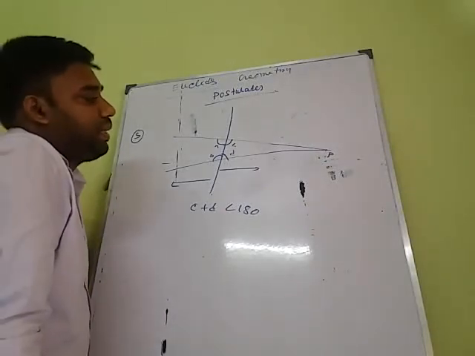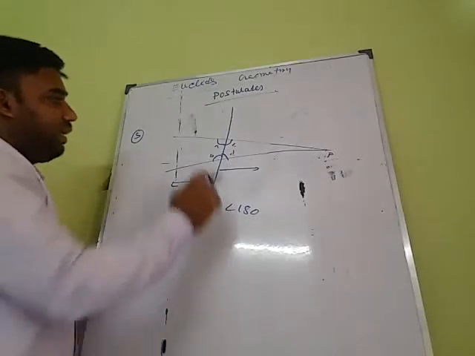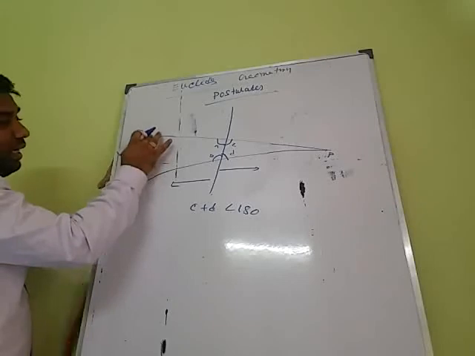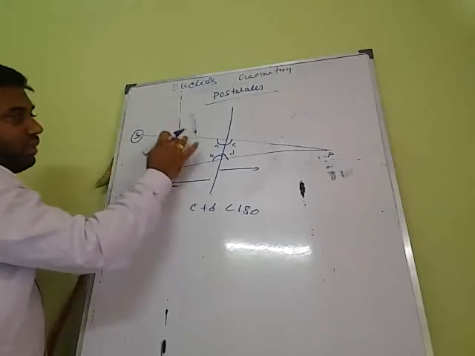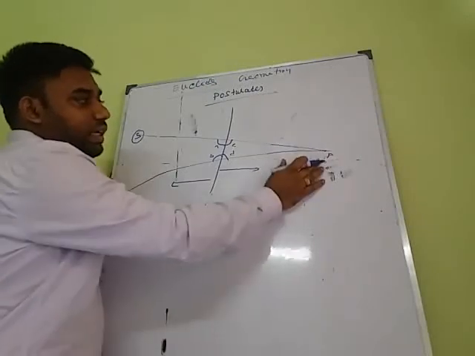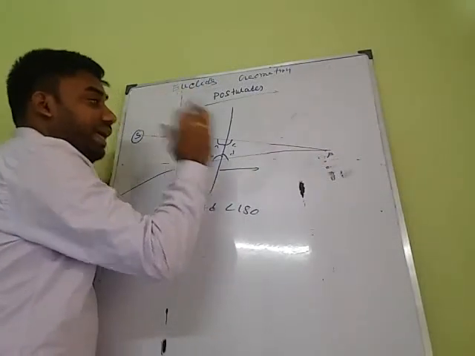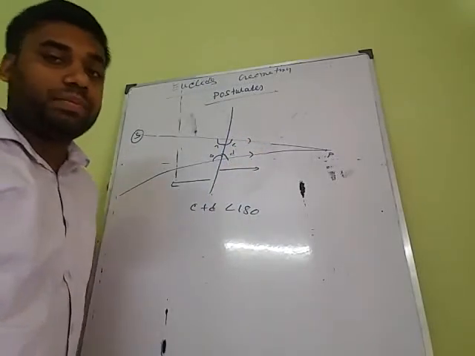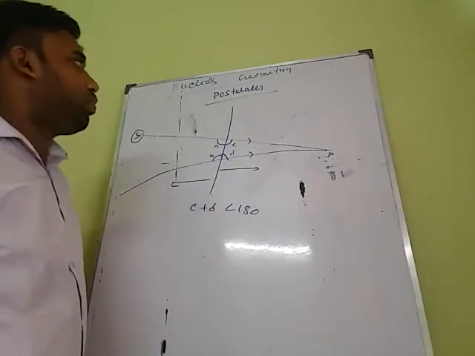So angle C plus D is less than 180, and if I extend on this side, it will go further and increase the distance between these two lines. But as C plus D is less than 180 degrees, if we extend these two lines on the other side, they will meet at a point. That is the fifth postulate.